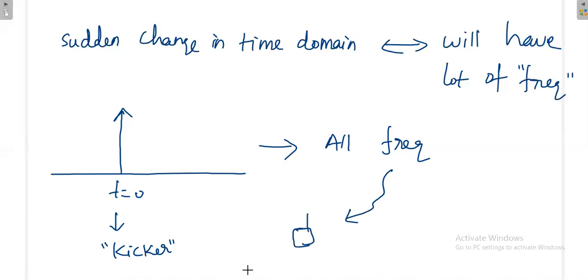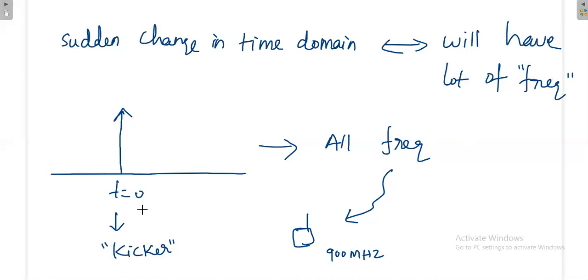If somebody is talking on the phone, when you apply the kicker to the bike, that will create some kind of disturbance for a moment, around 1 second or less. It will disturb the mobile because the mobile is operating at some frequency. For example, if your mobile is operating at 900 megahertz, this will create all frequencies, and definitely the 900 megahertz will also be there. That will interfere with your system, so you feel some disturbance for a moment.